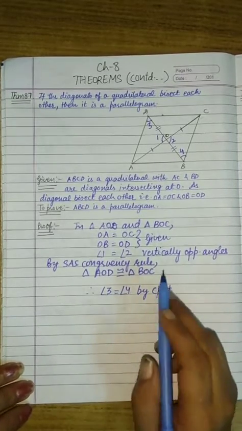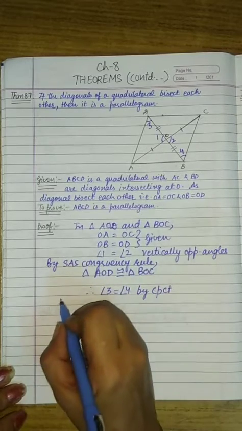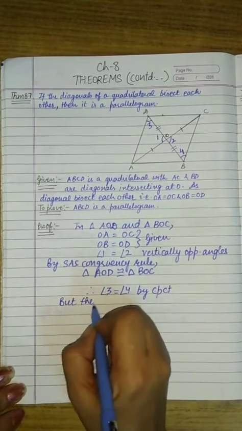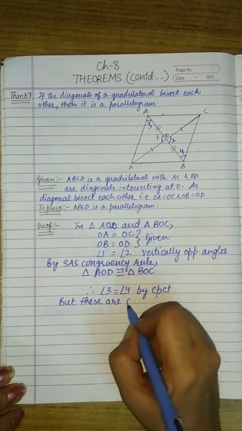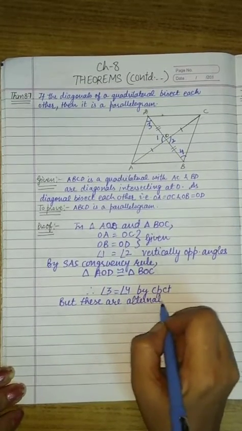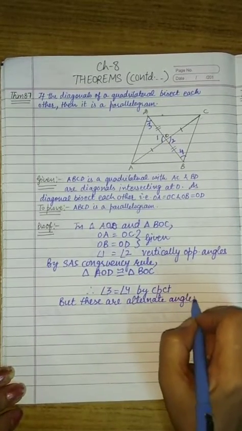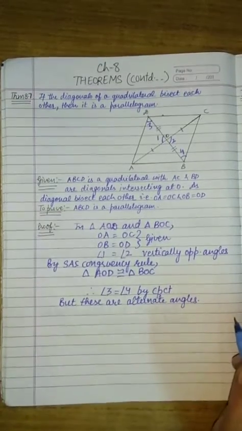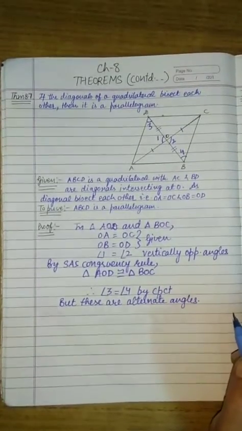By CPCT, angle 3 is equal to angle 4, but these are alternate angles. If alternate angles are equal, then lines are parallel.